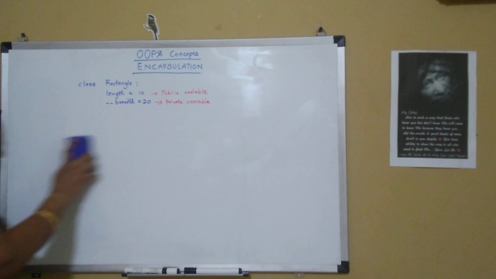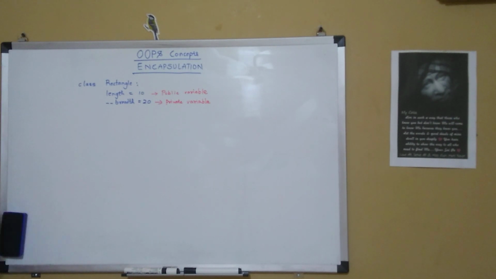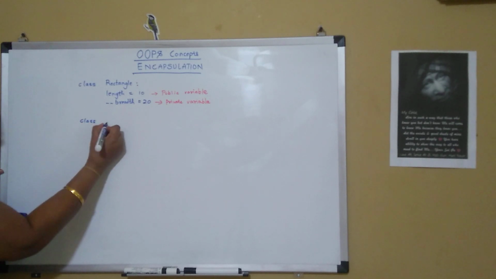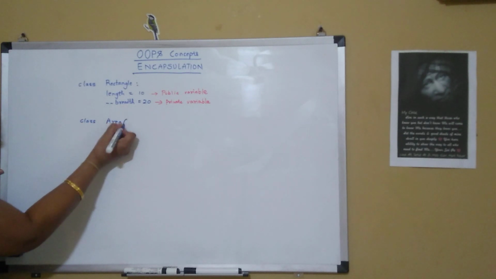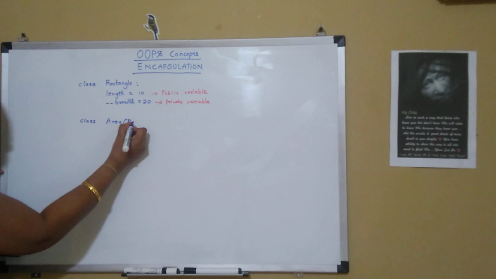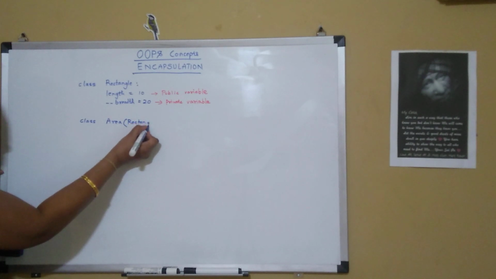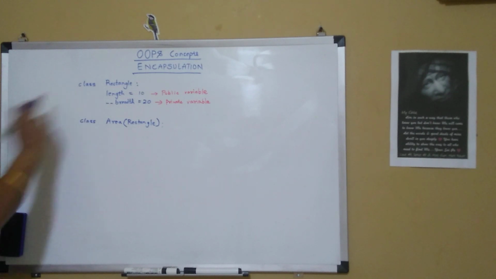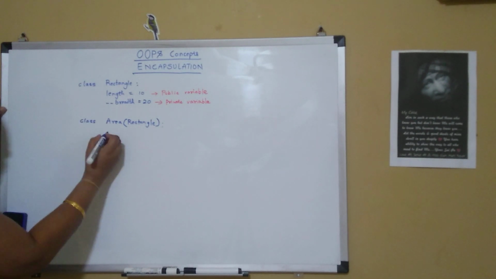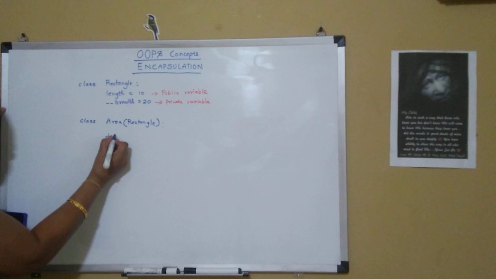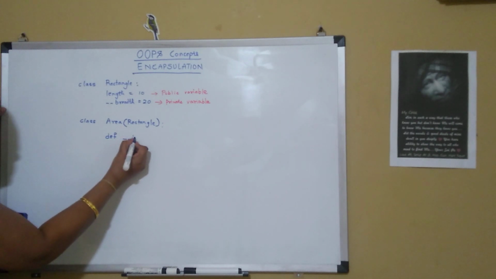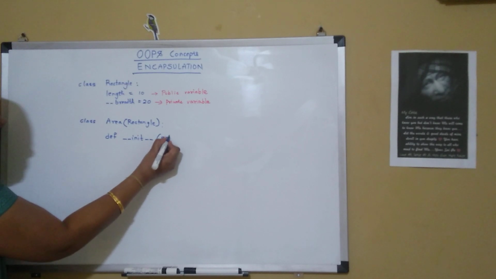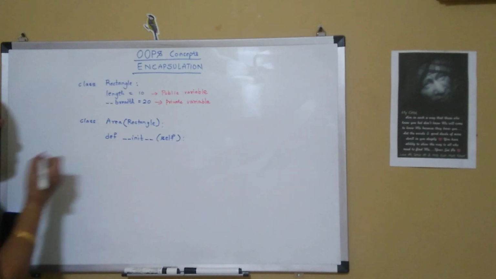Now let's see one more example. For the same Rectangle, let me take another class called Area, which inherits Rectangle. So in this case, Area is a derived class and Rectangle is the base class. And now let me define my init function with self as the first parameter.